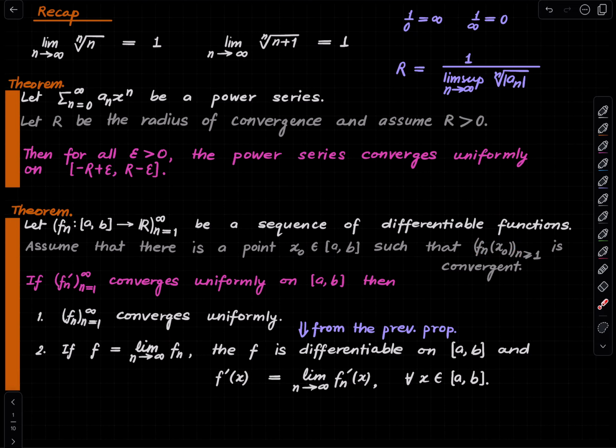Alright, and now if you further assume that the derivatives of these functions form a uniformly convergent sequence, then the original sequence of functions also converges uniformly, and the derivative of the limiting function is the limit of the derivatives. So that's what has been written here. So we saw all these things before, and today we will use them.